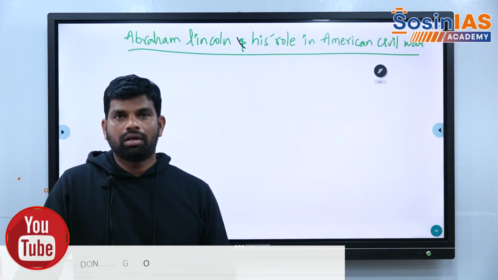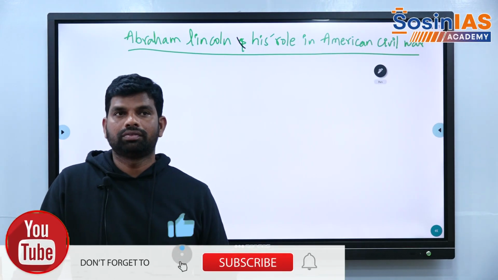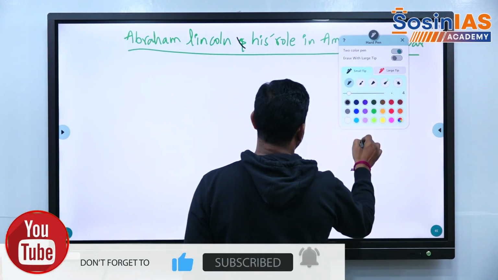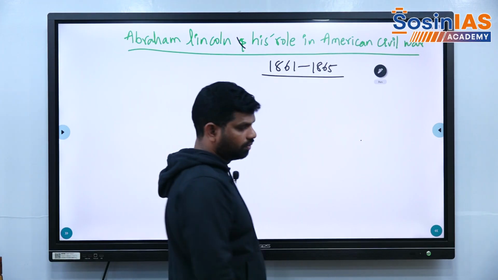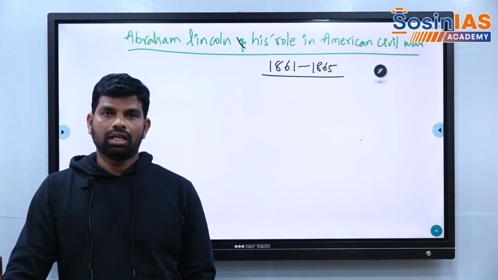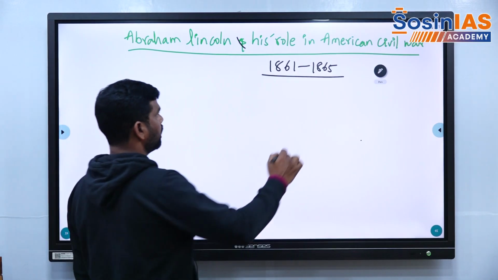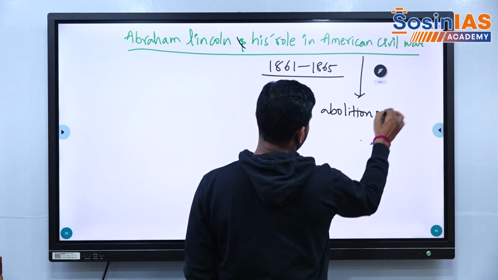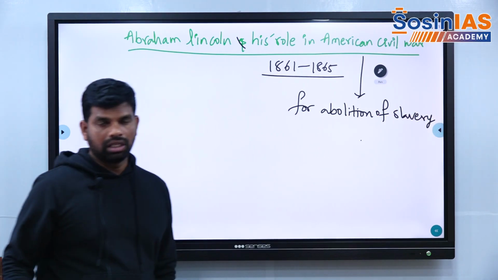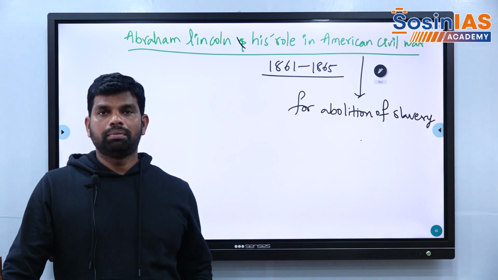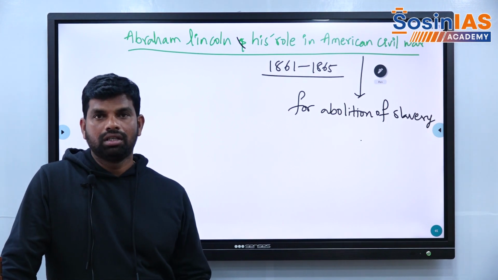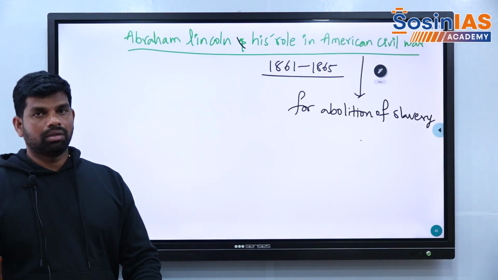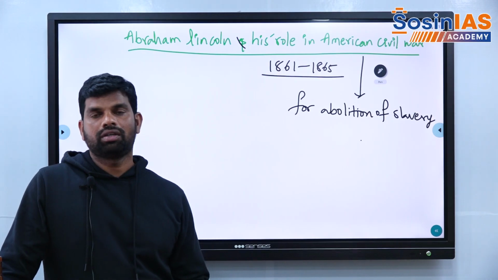Let's discuss the role of Abraham Lincoln in the American Civil War. The American Civil War, which took place between 1861 and 1865, was fought against slavery. The main intention of the American Civil War was the abolition of slavery. Abraham Lincoln's role is very important in the history of America because he is responsible for the abolition of slavery in America. So let's discuss in detail the role of Abraham Lincoln in the abolition of slavery in America.